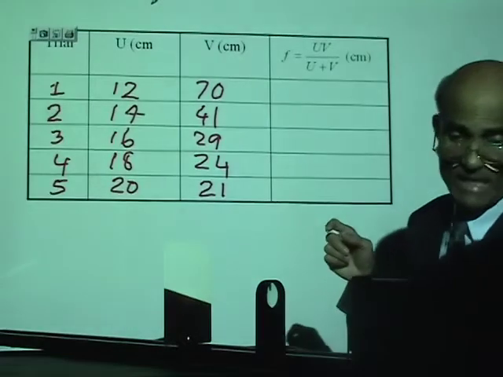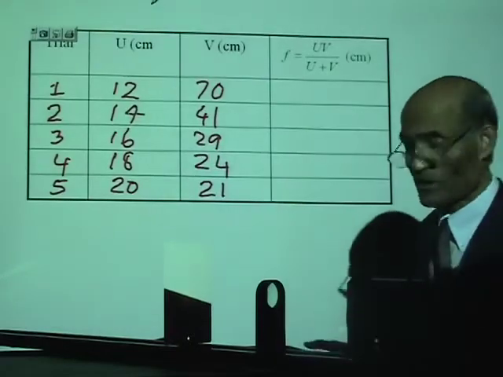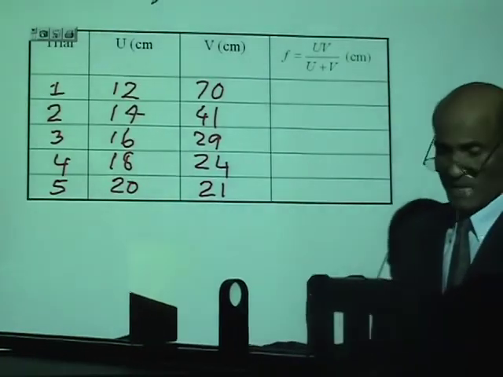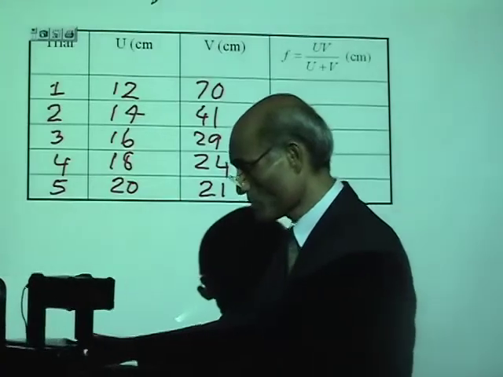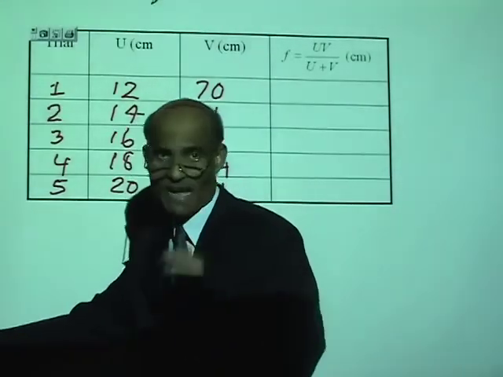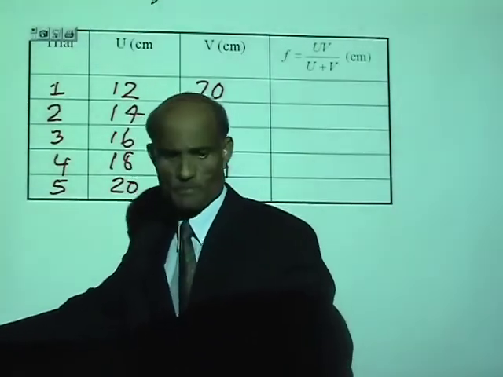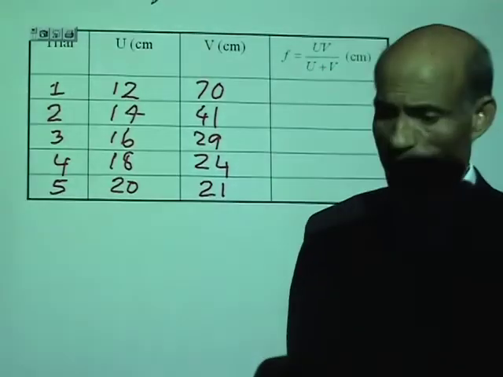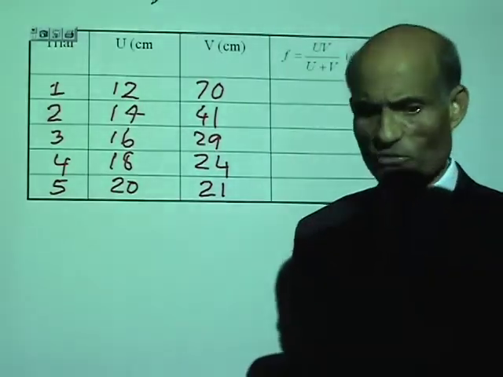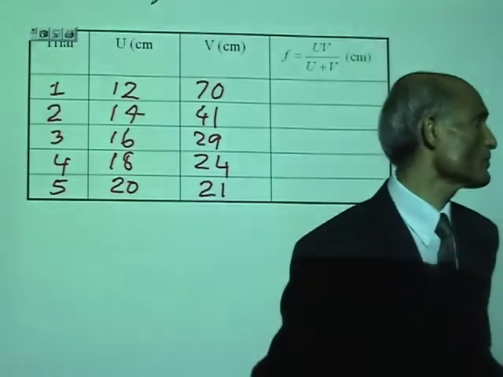Okay, we have finished with the trials. I'm going to turn the light back on, and there you can see all the values that I have obtained. You have the u and v values. What are you supposed to be doing? Calculate the focal length of the lens.